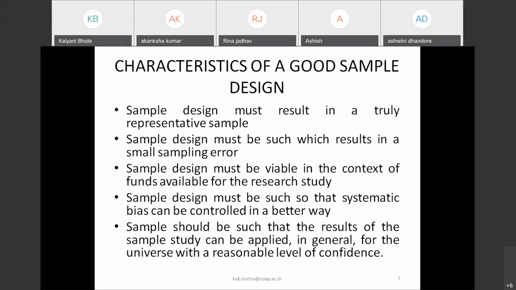So these are the characteristics of a good sample design. A sample design must result in a truly representative sample. This is a very basic and first characteristic. The sample design must be such that it can result in a small sampling error. There should not be a big sampling error. Sample design must be viable in the context of funds available for the research study. So that's why the budgetary constraint was there.